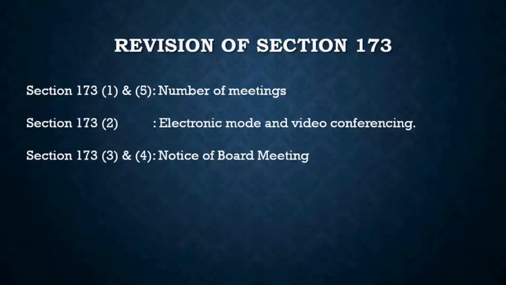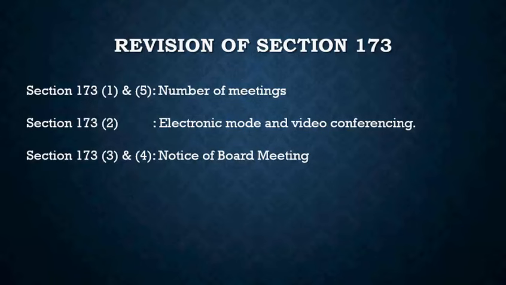Then we have section 173 subsection 3 and subsection 4, which deals with the notice of the board meeting. So we know that the notice should be sent at least 7 days before the meeting, right? That is, 7 days is the minimum period between the notice and the actual meeting, right? And that notice had to be given to the directors at the registered address.